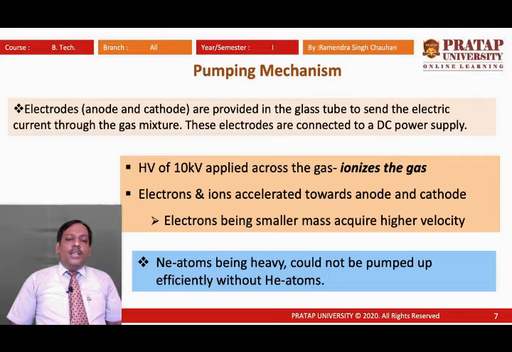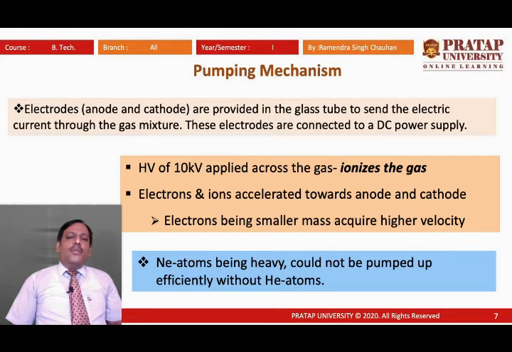Because neon atoms are heavy, they cannot be pumped up efficiently without the help of helium atoms. So, we will talk about what is actually happening, and why we have a 10:1 ratio of helium and neon.